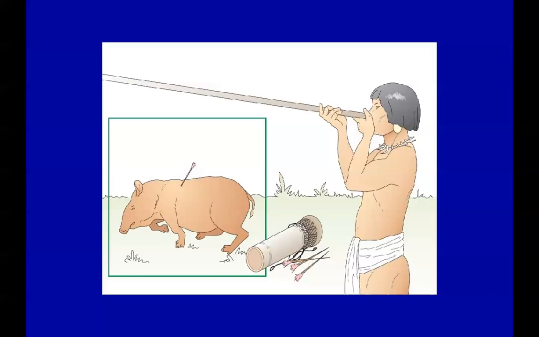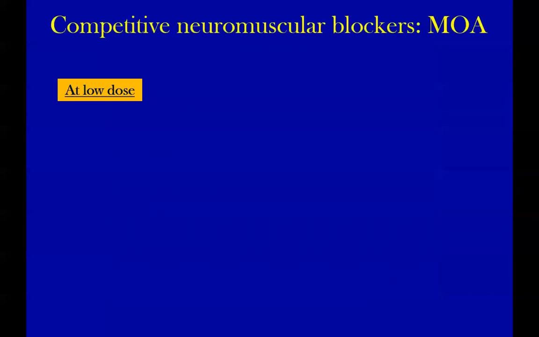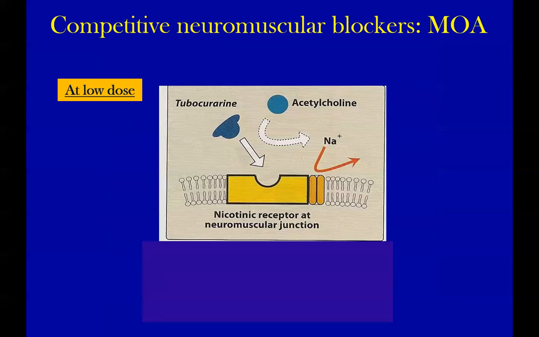So those were very smart people, South Americans. At low dose, it competes. It is not a drug nowadays. It is just for academic purposes, historically.